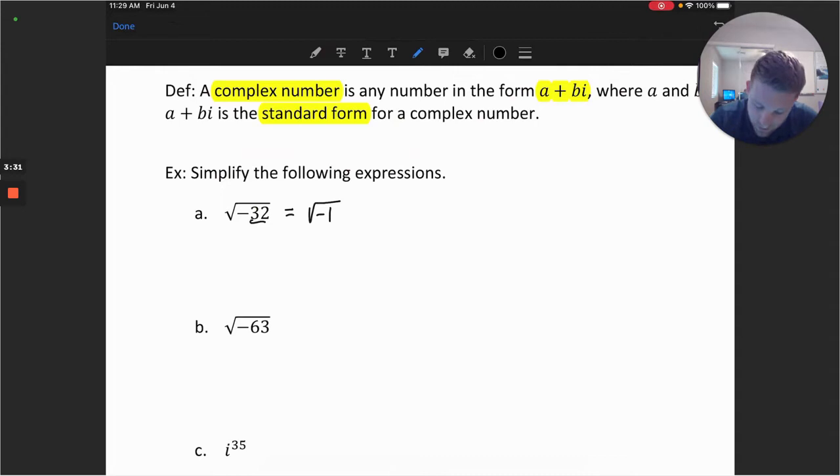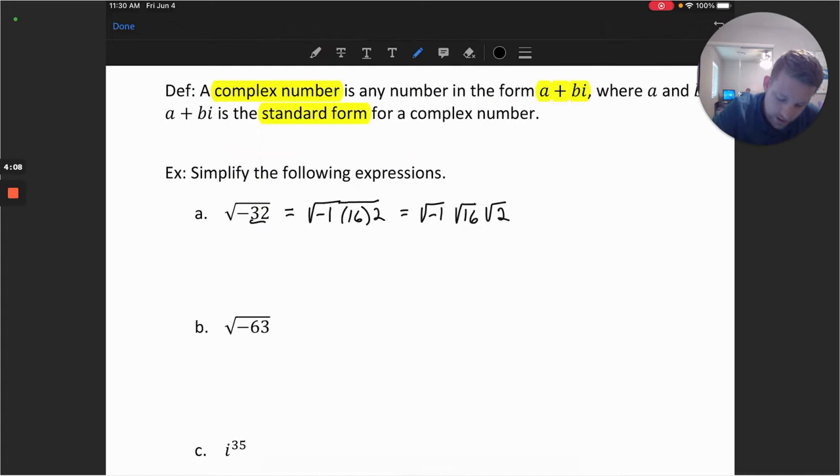And that happens to be 16 times 2. So if we have that string of numbers, -1 times 16 times 2, that would get us back to the -32. And with algebraic properties here, we can split this square root into 3 different roots. So that would be the square root of -1, square root of 16, and the square root of 2, all as a product.